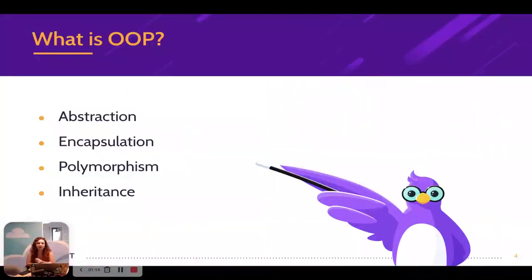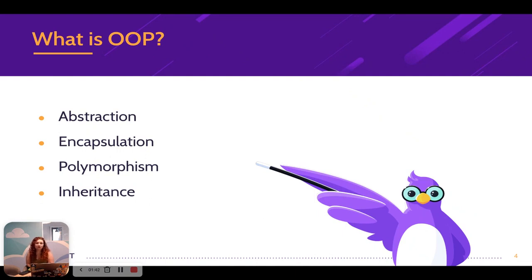Now let's start by asking ourselves the question, what is OOP? Well, I know some people think it is a variation of these 4 principles, but these are the commonly regarded principles of OOP. So the first is abstraction, which means that we don't need to know how something works in order to use it. Basically, it's representing complexity through simplicity.